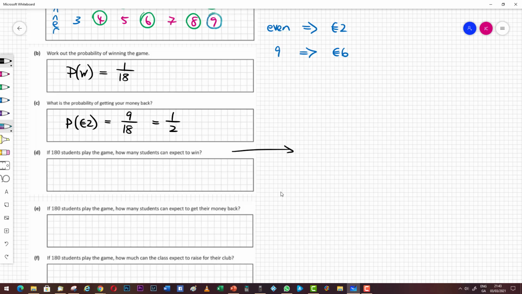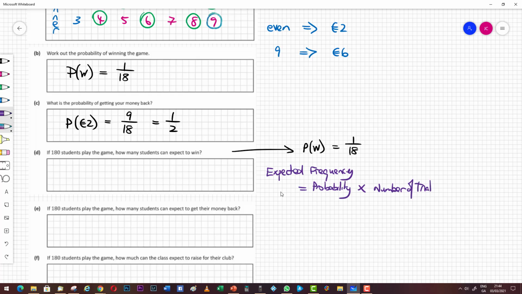So remember, the probability of winning this game, we've said, is 1 out of 18. Now, what's a little formula for expected frequency? The expected frequency, the expected amount of people you would expect to win, is the probability of winning multiplied by the number of trials, or in this case, the number of people.